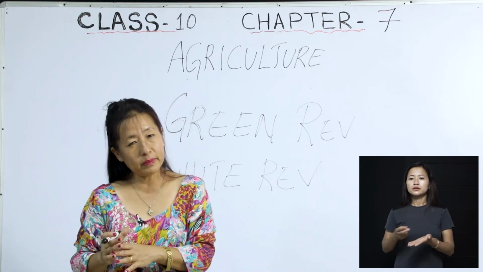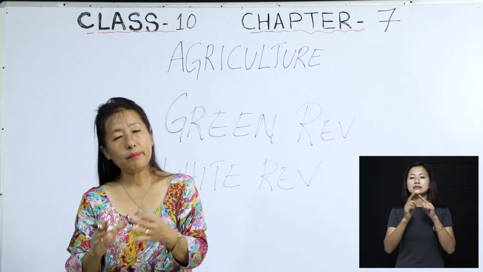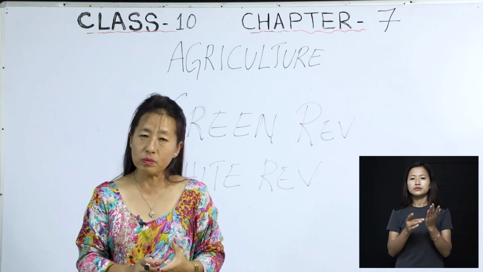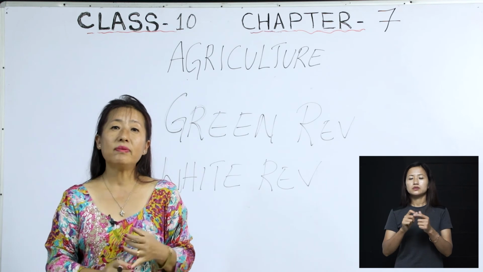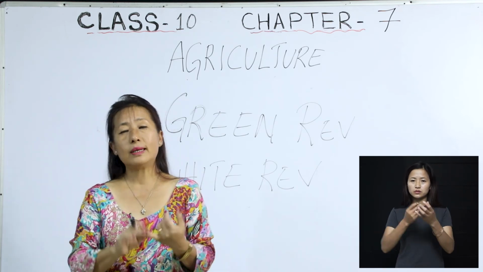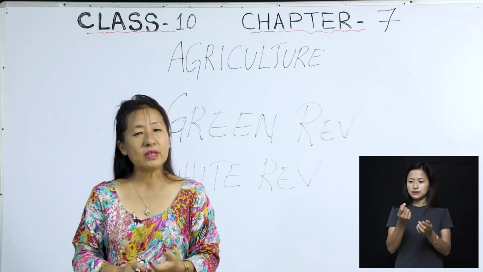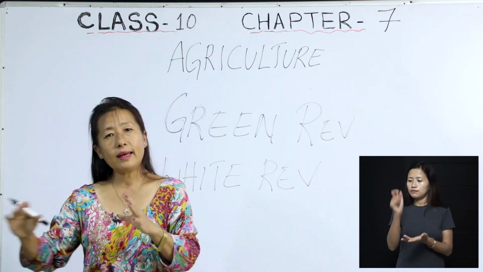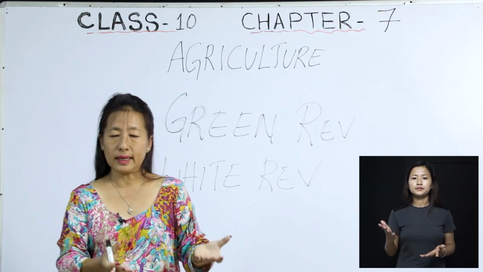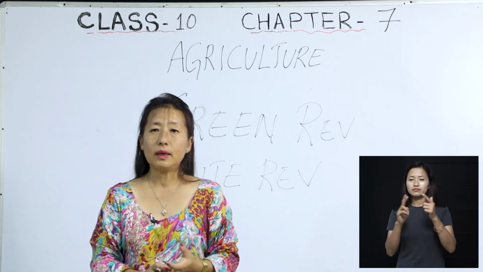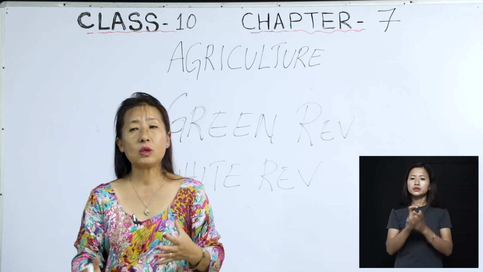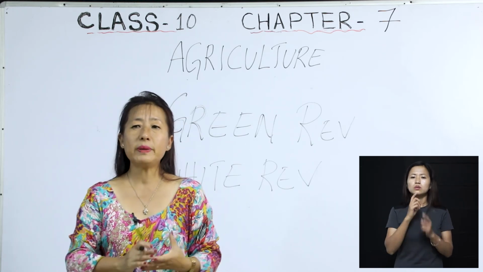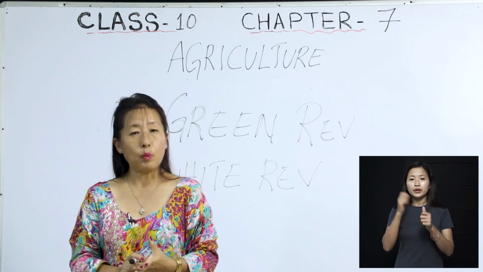Then apart from this, we have also discussed that the government introduced lots of technical reforms, isn't it? That is, they decided to give subsidies on electricity, seeds, and fertilizers to the farmers. Then they also started broadcasting a weather bulletin, like how the weather is going to be this year or next month, so that the farmers will be aware of the weather.